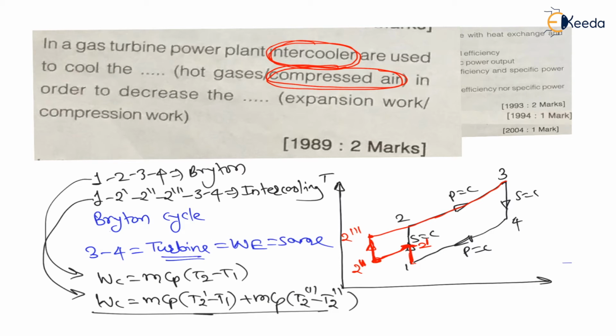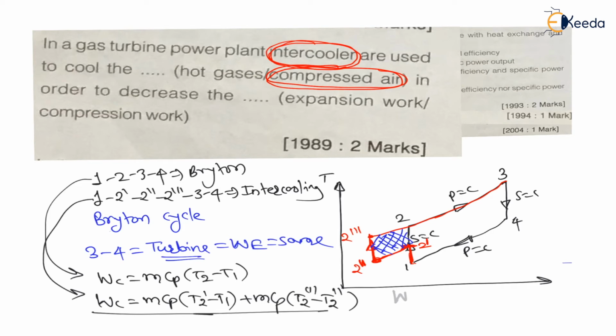Now my dear students, here can you say that the area enclosed by the cycle is nothing but net work. And here, without intercooling and after intercooling, see, after intercooling this blue shaded area is increased compared to without intercooling. Without intercooling the area is 1 2 3 4, and with intercooling the area is 1 2 dash, 2 double dash, 2 triple dash, 3 4, means the area is increased because of intercooling, and this area enclosed by the cycle is net work.